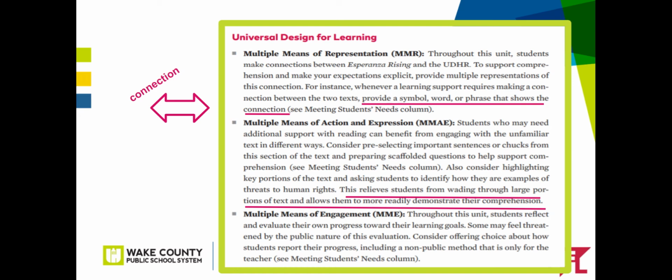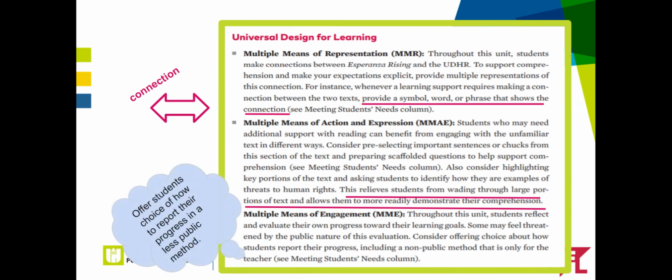This allows students to make connections easily and to demonstrate the comprehension more readily. Allow some students to choose their way to express their progress in a less public method, possibly having them shade one of the colors on a corner of a page in their student materials book instead of displaying it publicly.